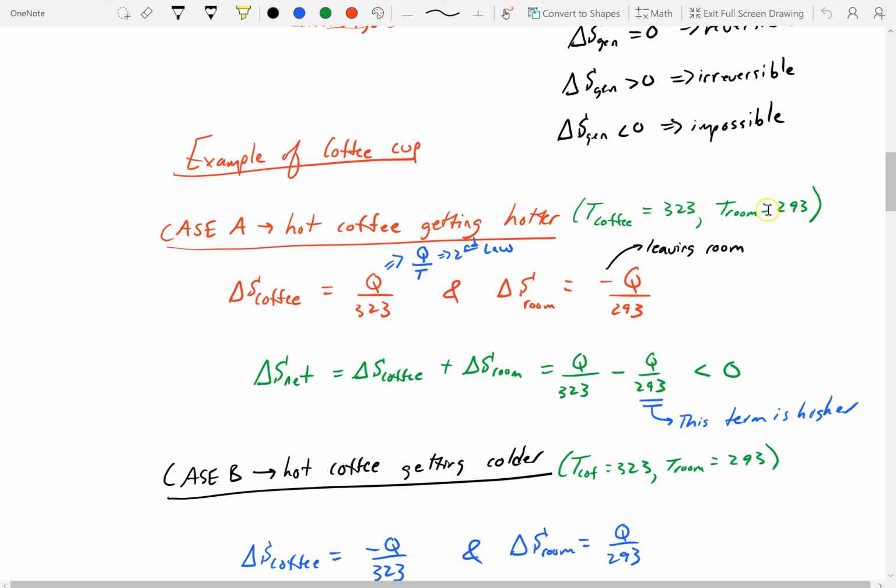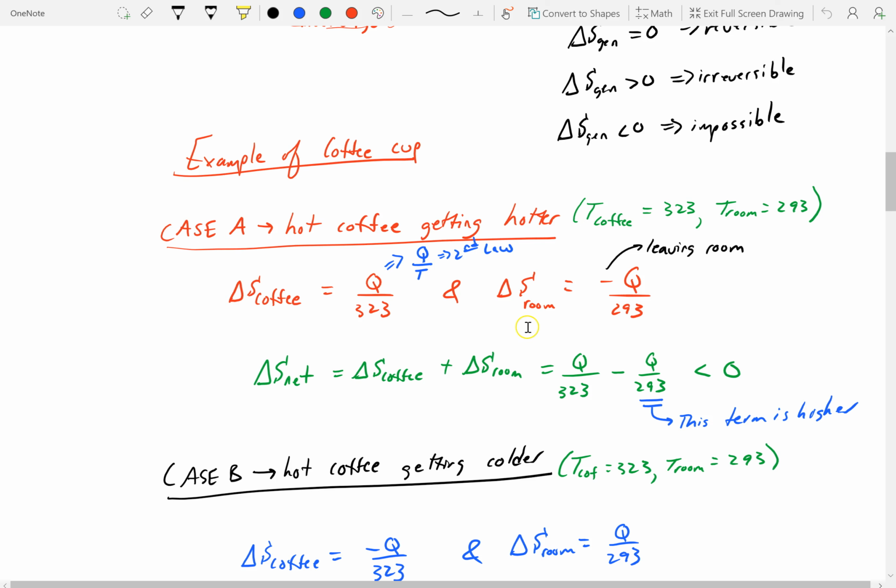So based on the first law, or the second law, the delta S of the coffee is Q over T, Q over 323. Okay, and it's getting hotter, so we have a plus sign. Delta S of the room is negative Q over 293 because some of that heat is going into the cup of coffee. So when we add these two together, we actually get a negative, because this term is higher. This cannot happen. This violates the second law and actually violates fundamentals of heat transfer.